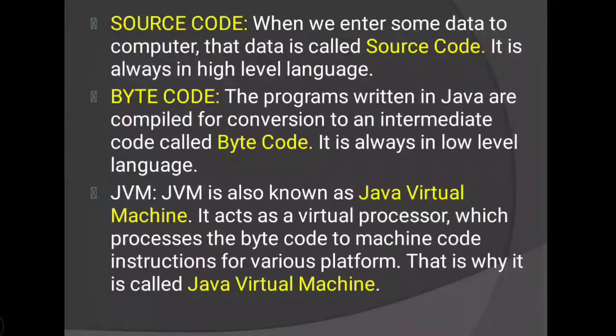Then next is JVM. JVM is also known as Java Virtual Machine. It acts as a virtual processor which processes the bytecode to machine code instructions. When we want to convert bytecode to machine code, we use this JVM or Java Virtual Machine. Then next we will proceed.